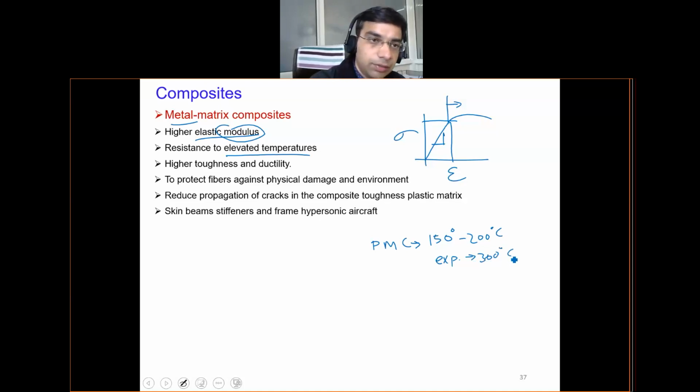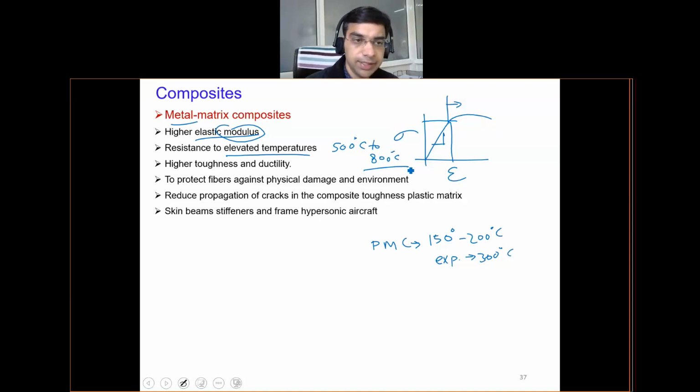But metal matrix composites can bear temperatures up to say 500 to 800 degrees centigrade. This high temperature capability is needed in several applications that I will discuss.